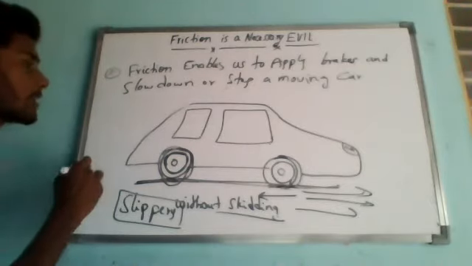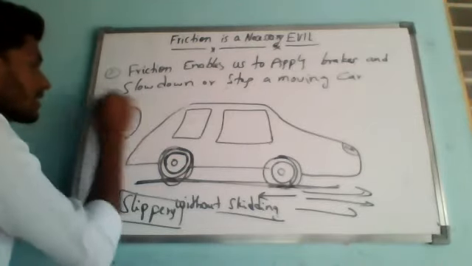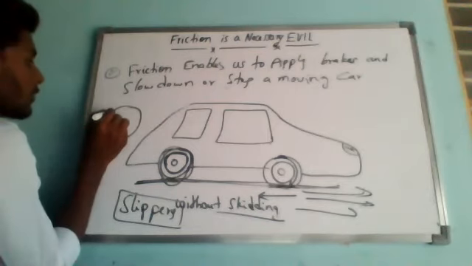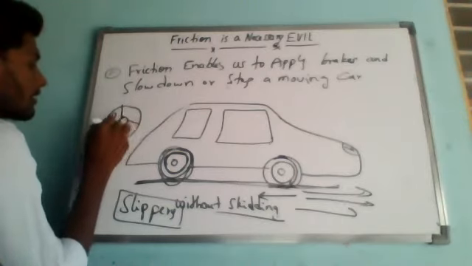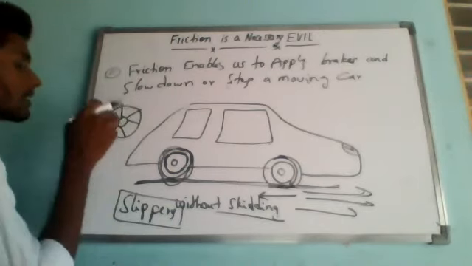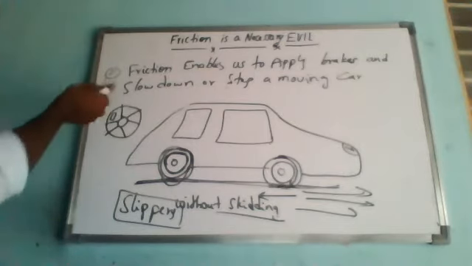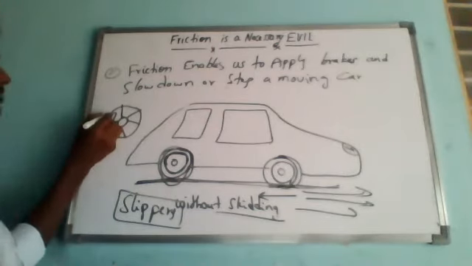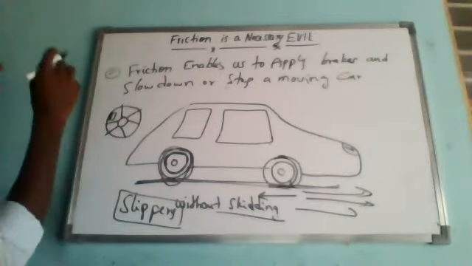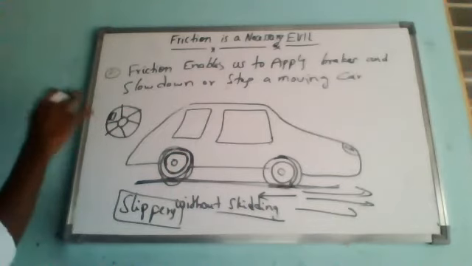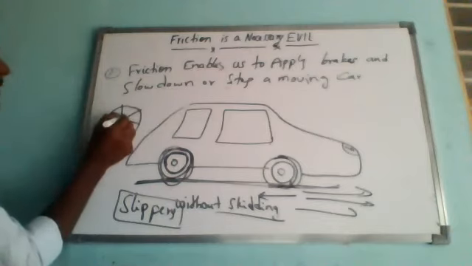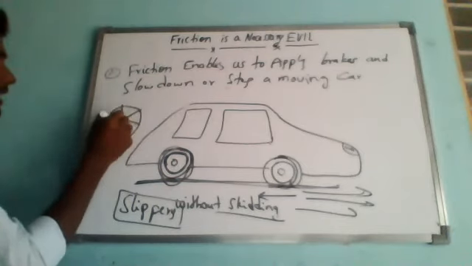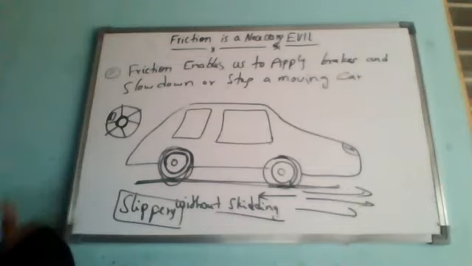If you observe, particularly in a bicycle, the brakes are present somewhere very close to the tire. Whenever you want to slow down your bicycle or bring it to rest, if you press the brake, it will go and touch the tire, and the frictional force between them will try to slow down or stop the bicycle wheel. Like that, every vehicle, a car, a bus, or any vehicle, has brakes on its tires.